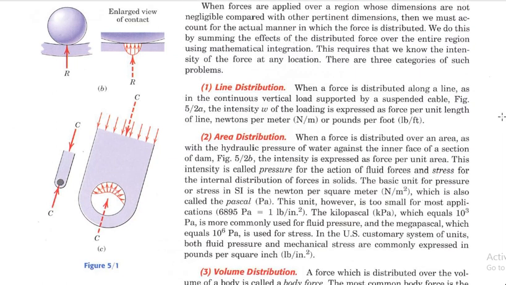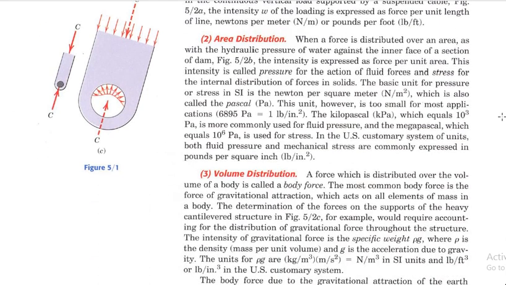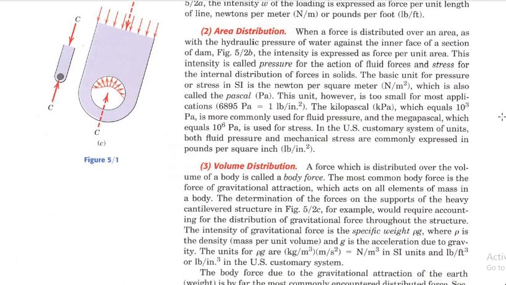So line distribution means force distribution along a single line. In terms of area distribution, the force is distributed over a comparatively large area, as in the case of a dam, where the water hydrostatic pressure acts over almost the complete area of the dam. And what is volume distribution? A force which is distributed over the volume of a body is called a body force, and this type of distribution is known as volume distribution. As we can say, the gravitational pull attracts the body as a whole, so this type of distribution is known as volume distribution, and this type of force is known as body force.